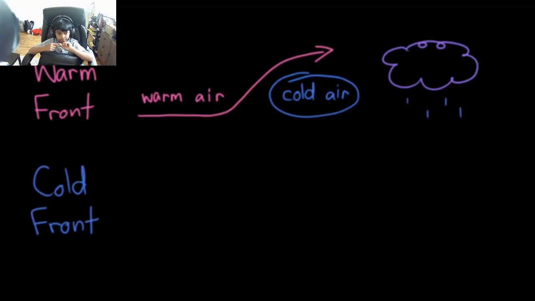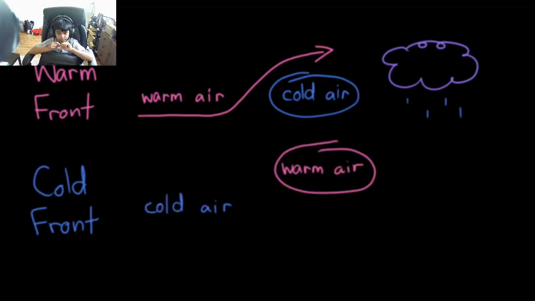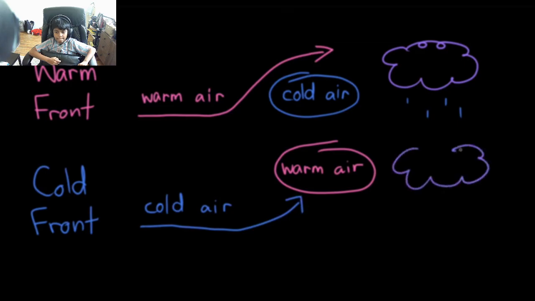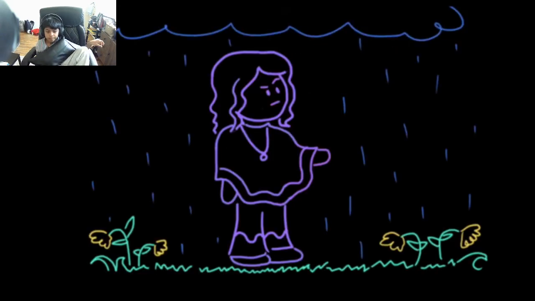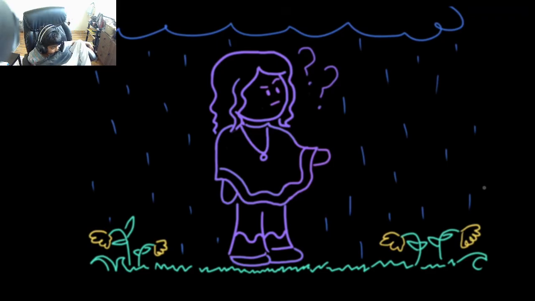A cold front occurs when a cold air mass moves in to replace a warm air mass. The dense cold air pushes the warmer air mass upward, causing larger clouds to billow overhead and bring heavy rain or thunderstorms, strong winds, and cool temperatures with them. Weather is so complex that it can be difficult to predict what will happen next. Luckily, scientists have developed technologies that help model weather patterns, so we can all make more informed choices about what to expect when we go outside.